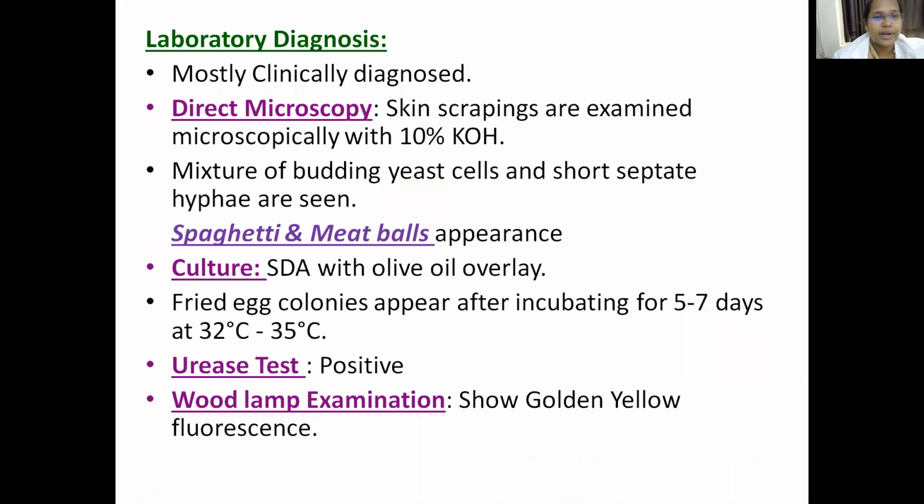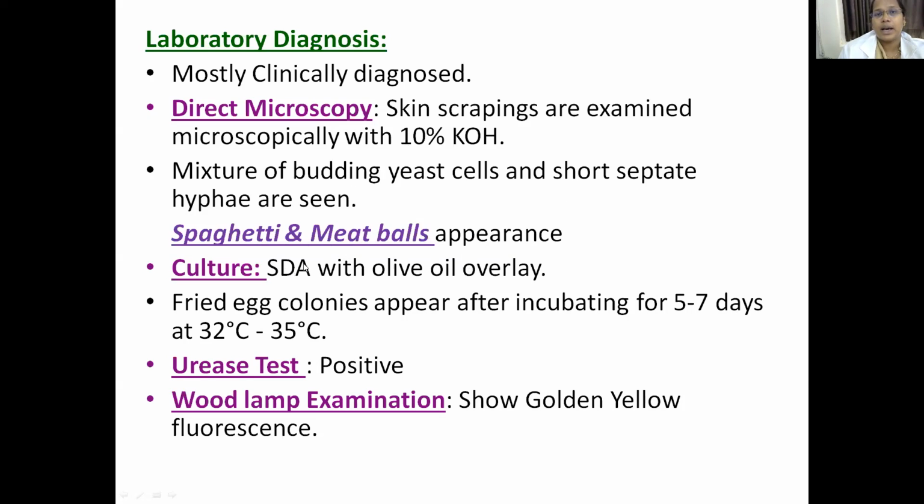So what is the laboratory diagnosis? Most pityriasis versicolor is diagnosed clinically. In direct microscopic examination, the skin scrapings are examined with 10% KOH, and a mixture of budding yeast cells and short septate hyphae are seen, which are characterized by a typical appearance known as spaghetti and meatball appearance.